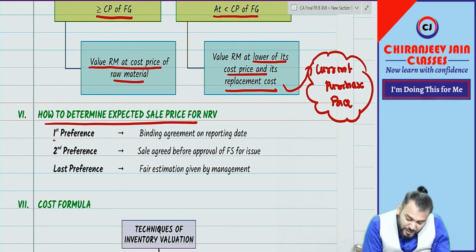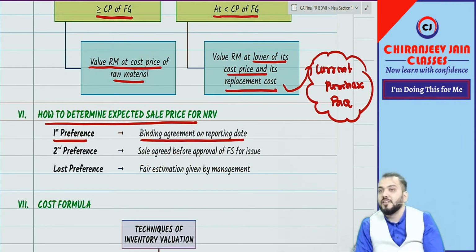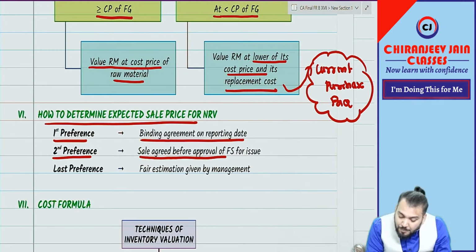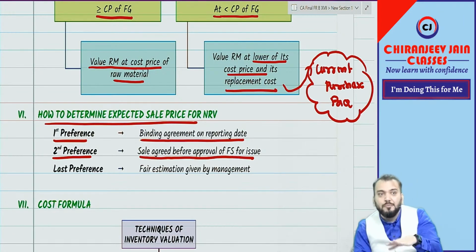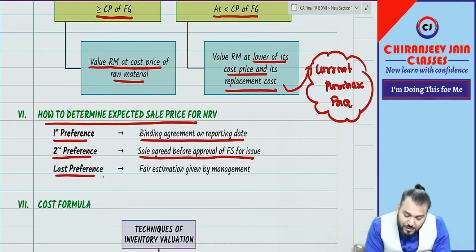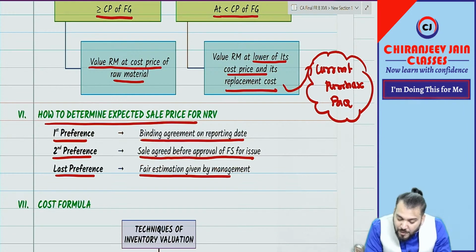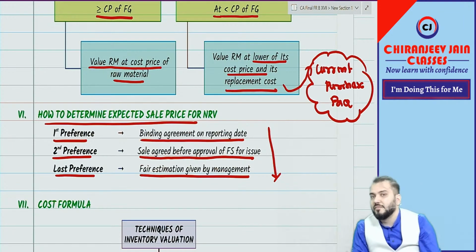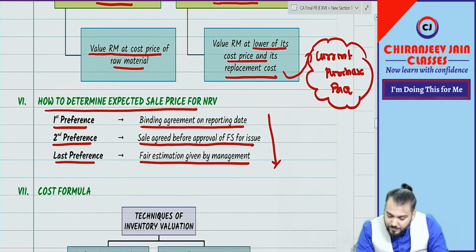What is given? First preference will be given to a binding agreement on or before the reporting date. If that is not available, then second preference will be given to a sale agreed before approval of the financial statements. Third and last preference is fair estimation given by management. So this is the order to find out the expected sale price for NRV. Got it? Correct? Done.